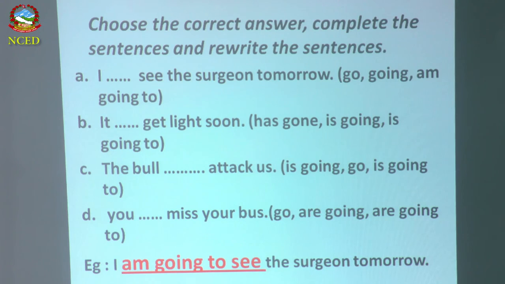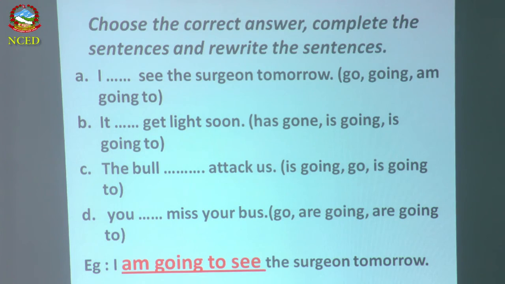Let's see. The bull dash dash attack us. The bull is going attack us. It does not make sense. The bull go, singular subject, plural verb, does not match. So, is going to attack us.